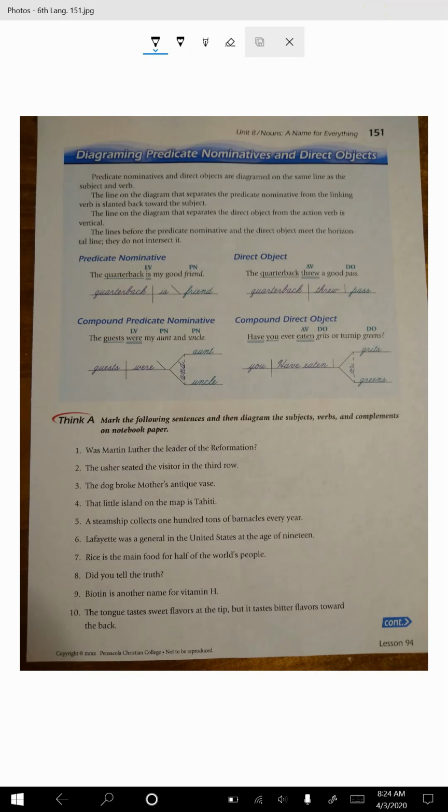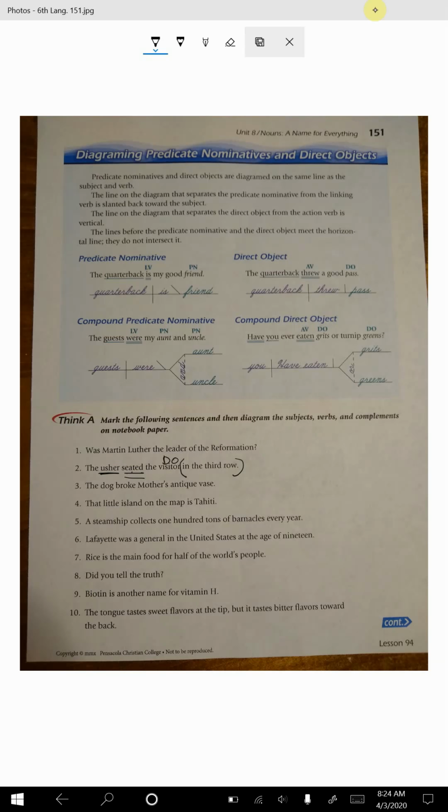Okay, here we go. The usher seated the visitor in the third row. All right, so usher is the subject. And what did he do? He seated. And who did he seat? Visitor. And so this is an action verb. So visitor would be the direct object. And I need to follow my own rule. Get rid of prepositional phrases first. I'll try to do that from here on out.